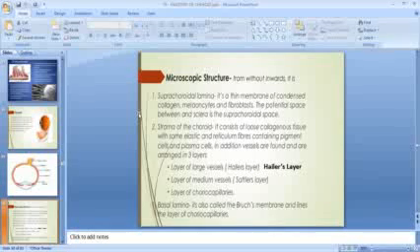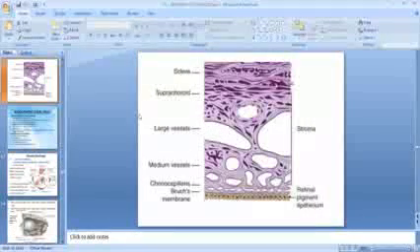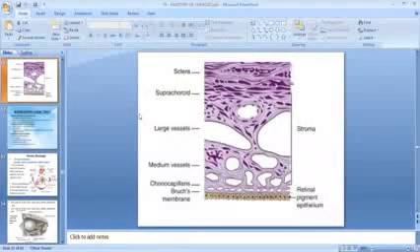And the third layer of the choroid is the basal lamina. It is also called Bruch's membrane and lines the layer of choriocapillaris. Here in this image you see the various layers of the choroid.